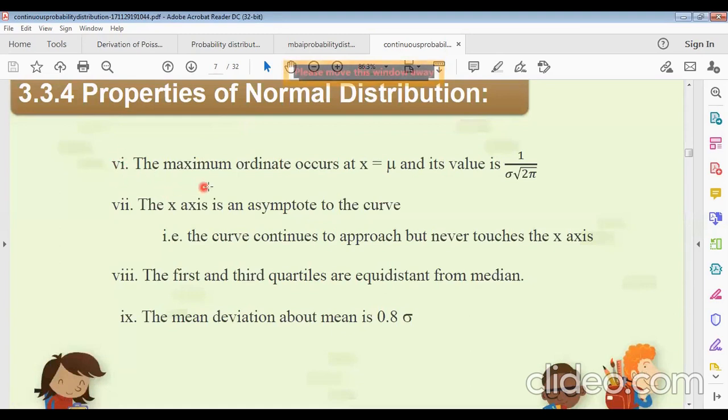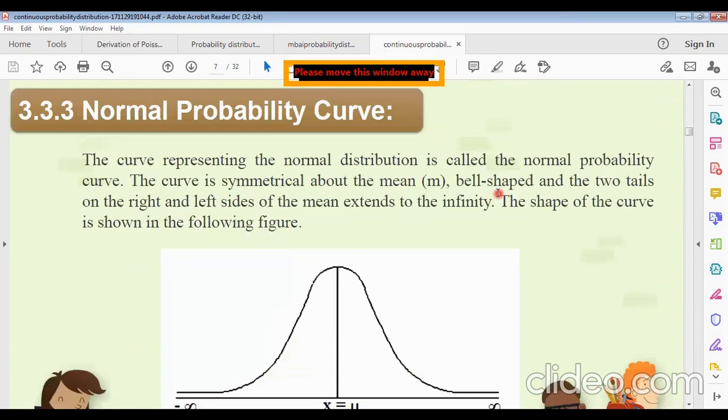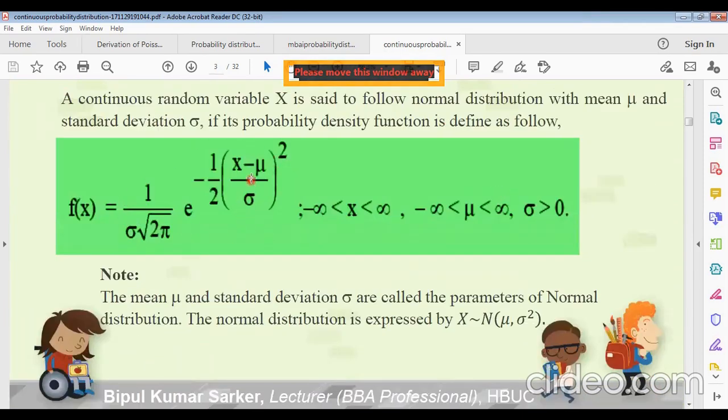The sixth property: the maximum ordinate occurs at x equals mu. If we take x equals mu, its value will be 1 by sigma root over 2 pi. From where do we get it? Actually, we get it from this curve. If x equals mu, then mu minus mu is 0, and 0 divided by something is also 0. So the whole exponent is 0, that means e to the power 0, which is 1. So the value of the ordinate, f of x, is 1 by sigma root 2 pi, and the exponential part is omitted, since e to the power 0 is 1.